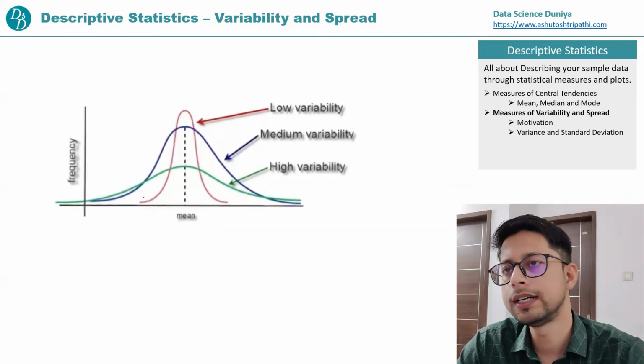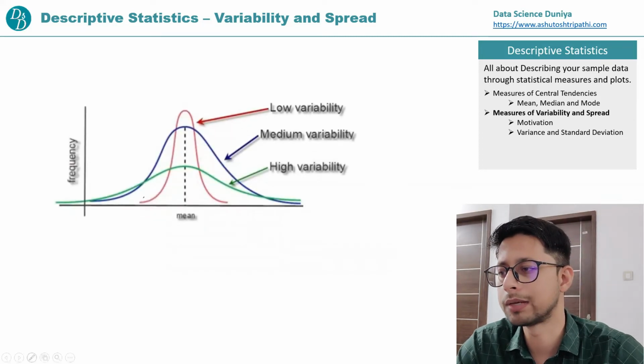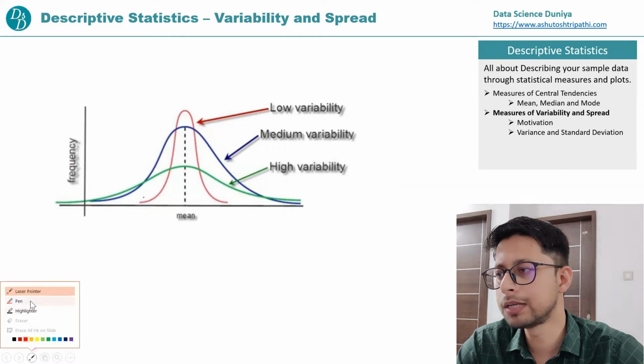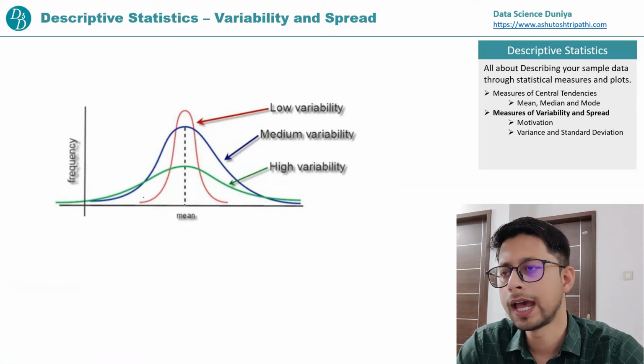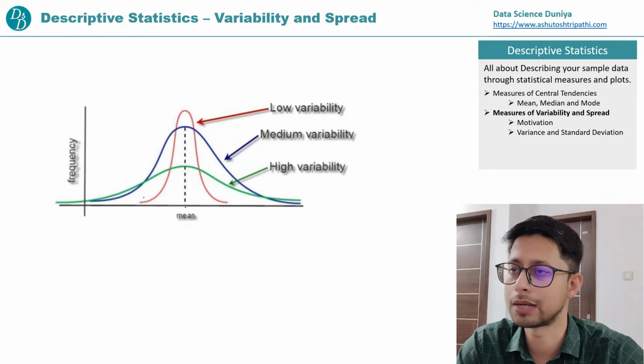Now let me first explain variability. Variability is this: if there is a mean point, we calculate the mean score, and with respect to the mean point, what is the variability, like what is the stretch of different data points? If you see the green curve here, it is stretched on both sides, right and left, a little bit more compared to the red and blue ones.